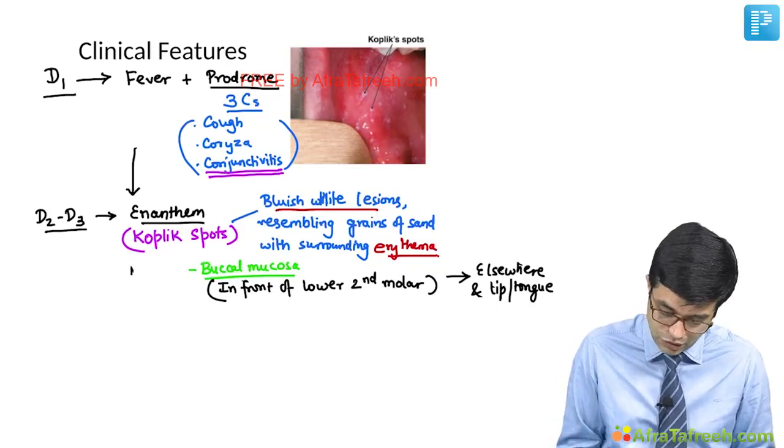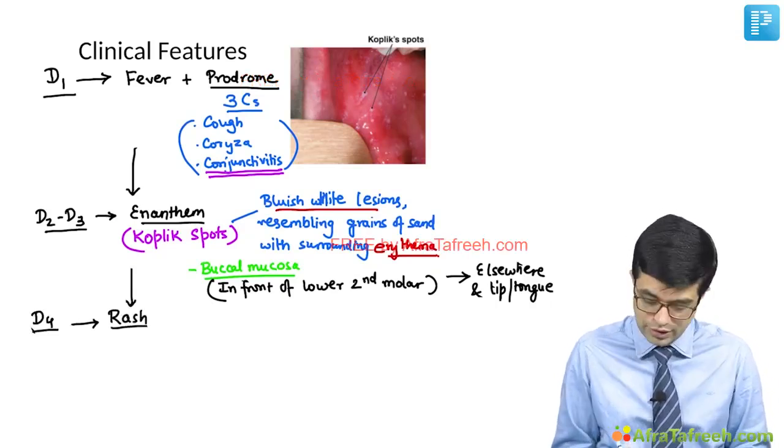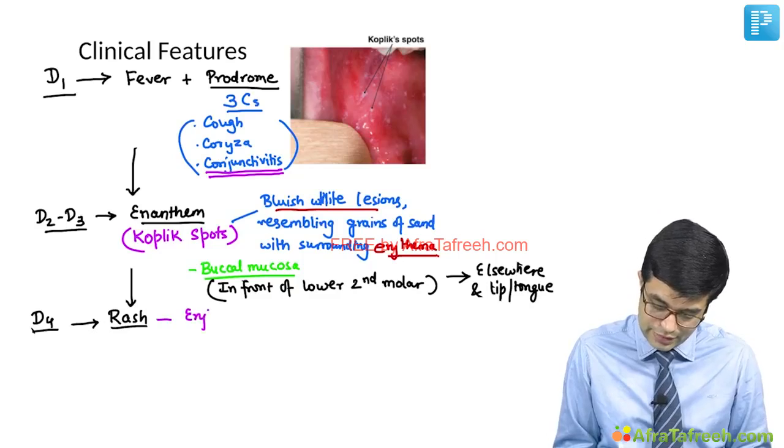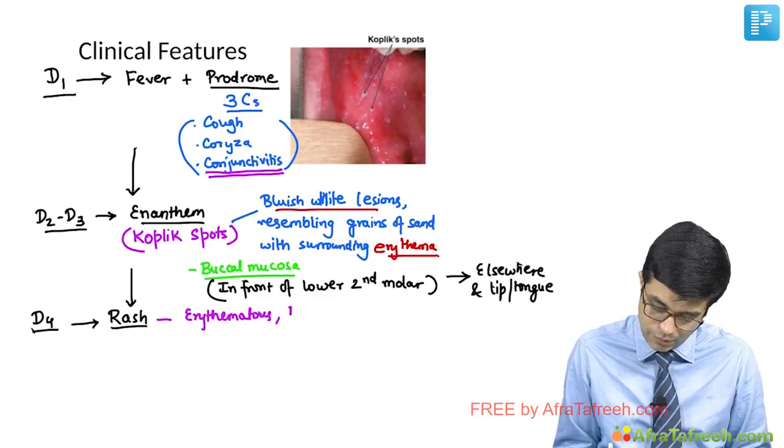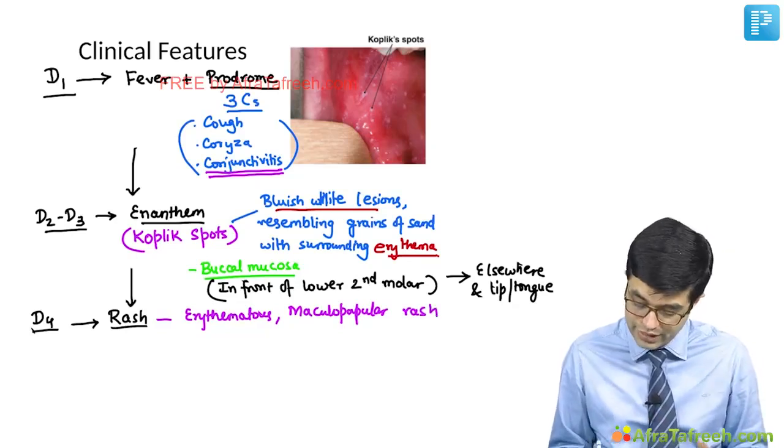So these are the established things: the enanthem known as Koplik spot will occur on this day. And after this, around day 4, there will be onset of rash. The rash seen in these children is erythematous, that is red colored, maculopapular rash. There are no vesicles, no fluid filled lesions. So erythematous maculopapular rash.